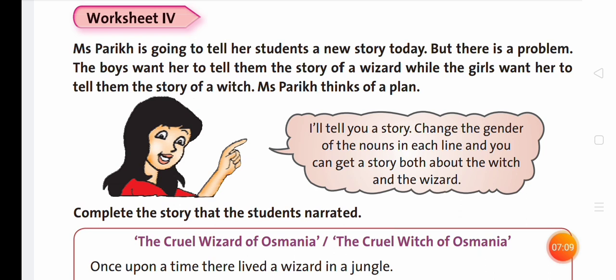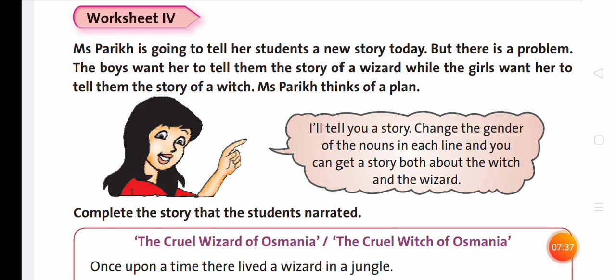The boys want her to tell them the story of a wizard, while the girls want her to tell them the story of a witch. Miss Parikh thinks of a plan.